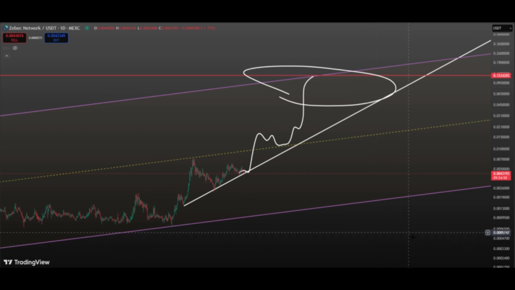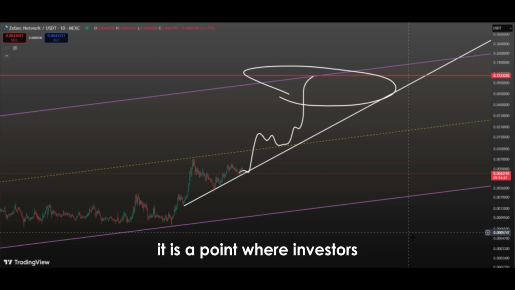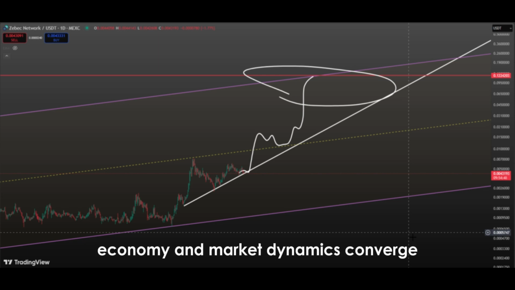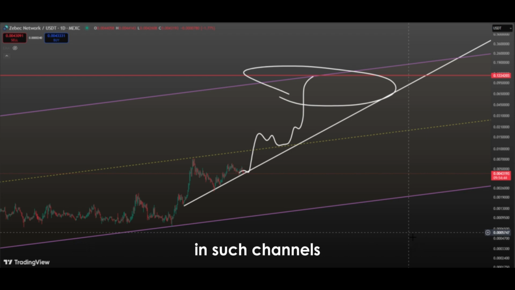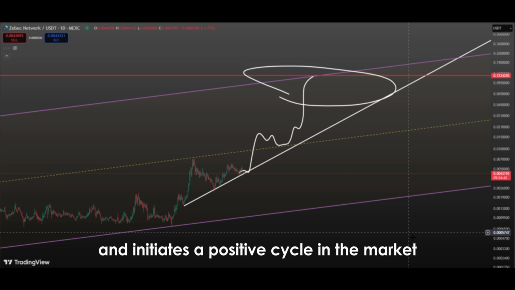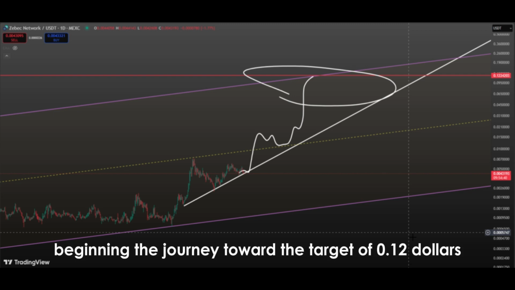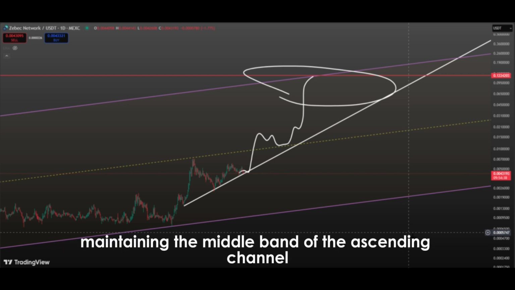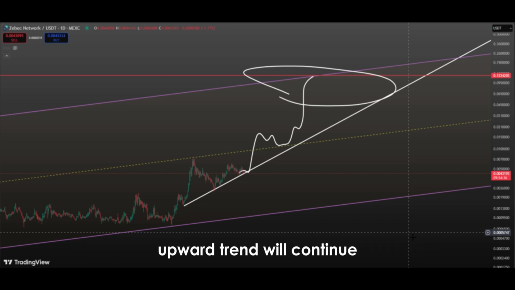The target upper band of $0.12 following a break of the middle band is not just a technical number. It is a point where investor psychology and market dynamics converge. Movement toward the upper band strengthens buyer determination and momentum. In such channels, each rise reinforces investor confidence and initiates a positive cycle in the market. This cycle facilitates the price reaching the upper band more strongly, beginning the journey toward the target of $0.12. From another perspective, maintaining the middle band of the ascending channel indicates that both the short and long-term upward trend will continue.